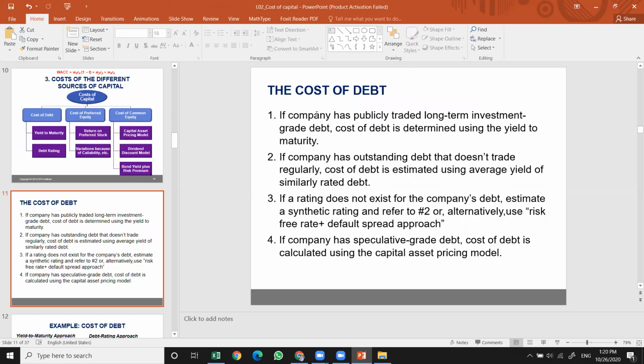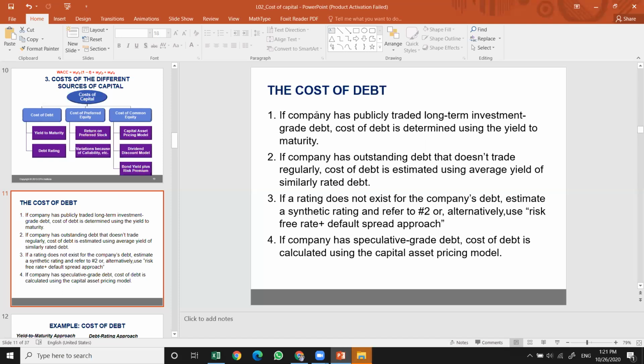So cost of debt: if the company has publicly traded, long-term investment grade debt, the cost of debt is determined using the yield to maturity. If the company has outstanding debt that does not trade regularly in the market, the cost of debt is estimated using the average yield for similarly rated debt.